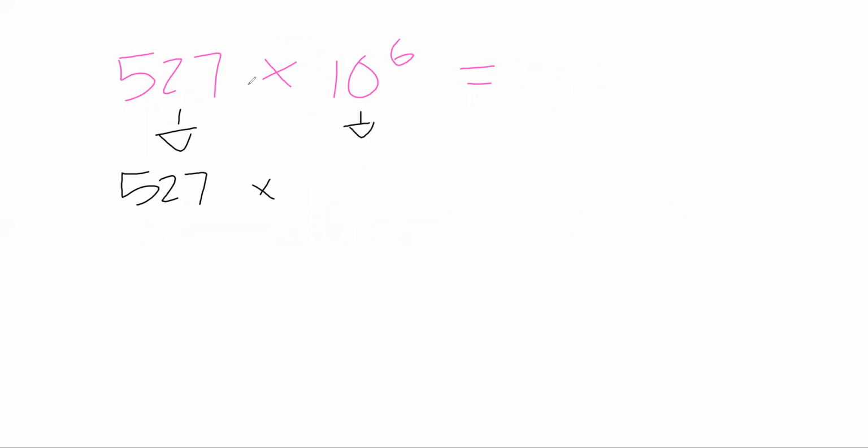And then here I could write this in standard form, which is going to be my 1 and then 6 zeros. 1, 2, 3, 4, 5, 6. And again, well, that's 1 million. Wow. Again, we know that because